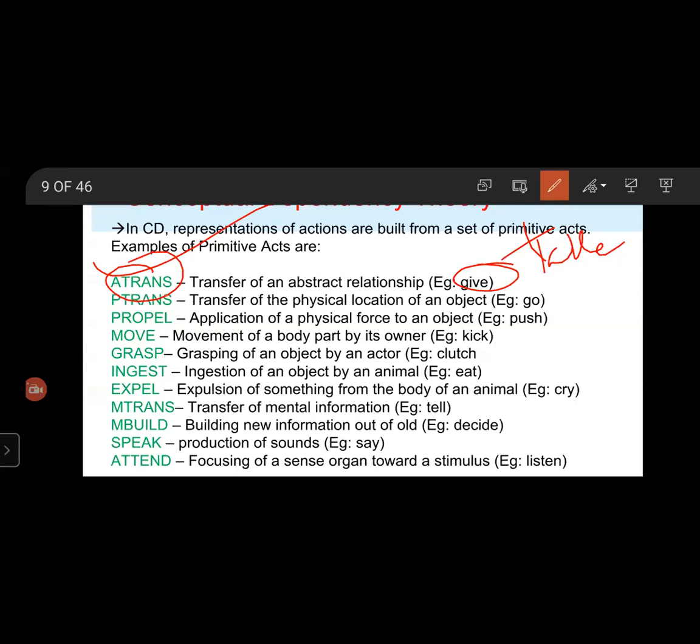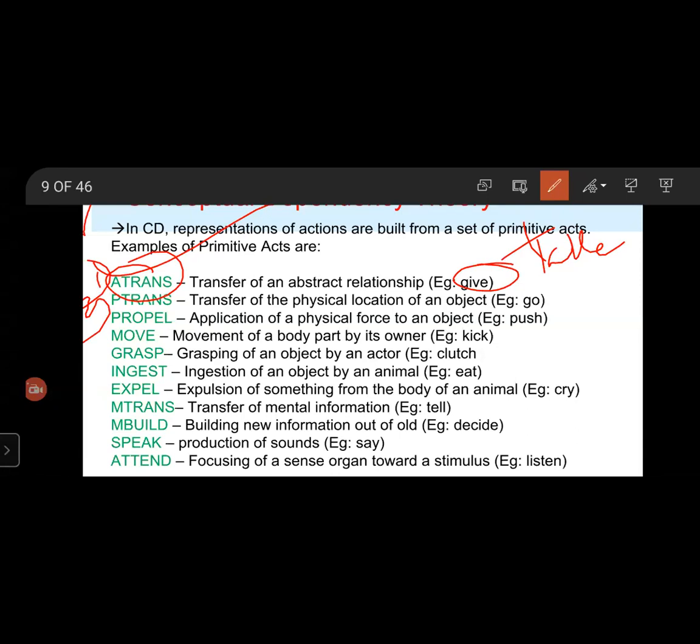So ATRANS means transfer of an abstract relationship, for example, give. This is the first primitive action.